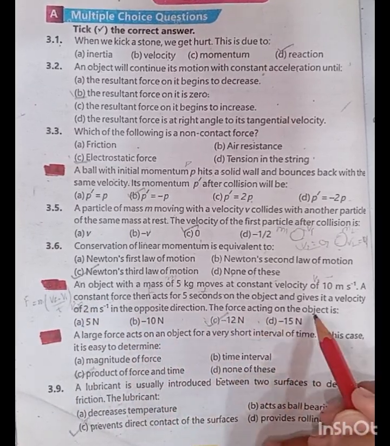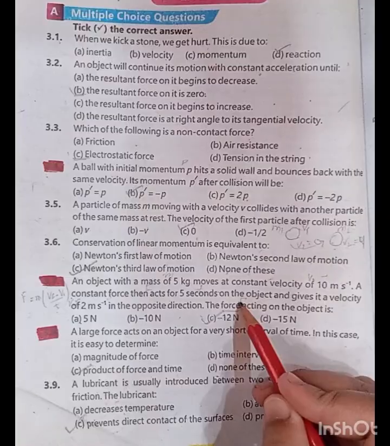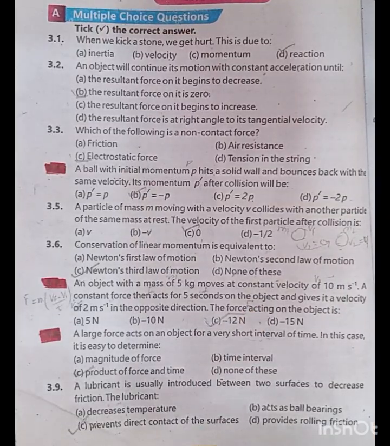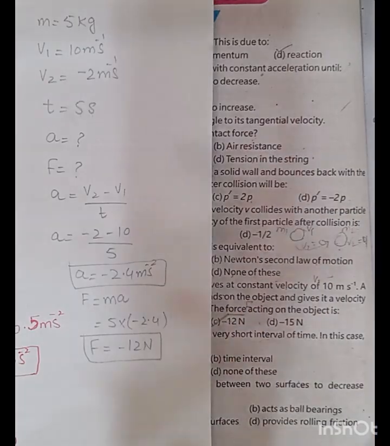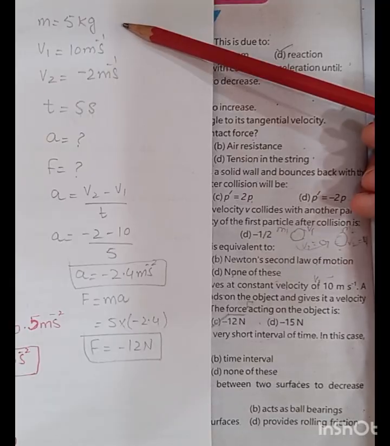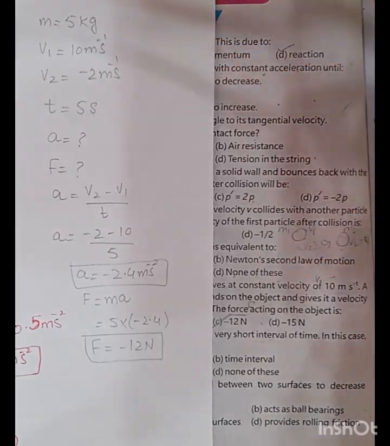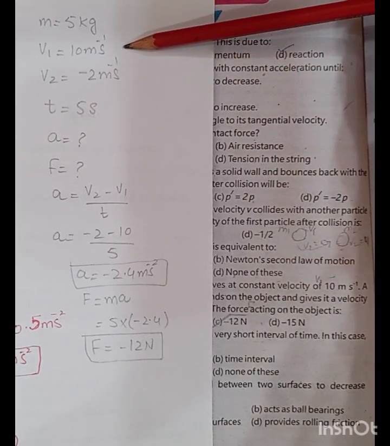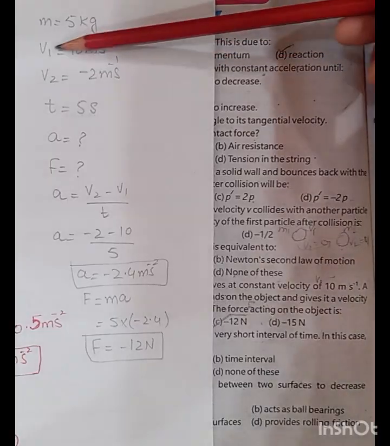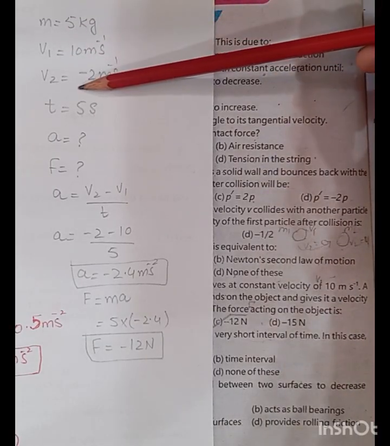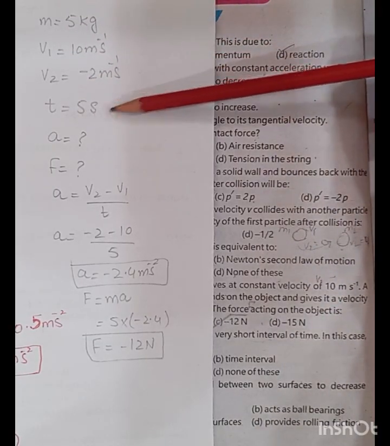Calculate the amount of force. As we know, the given values are mass m1, initial velocity vi and final velocity vf. Time is 5 seconds.